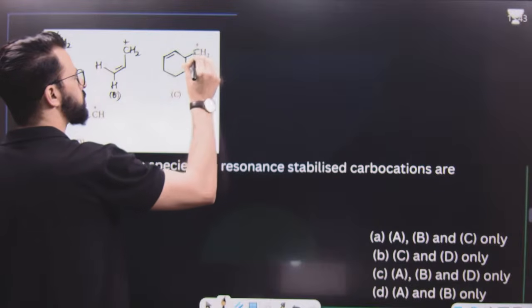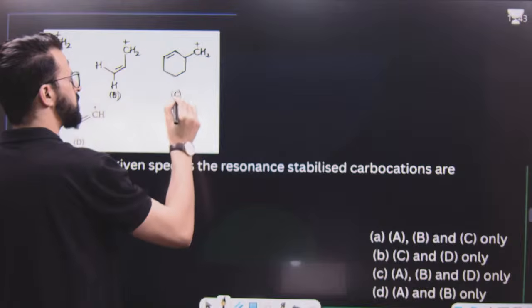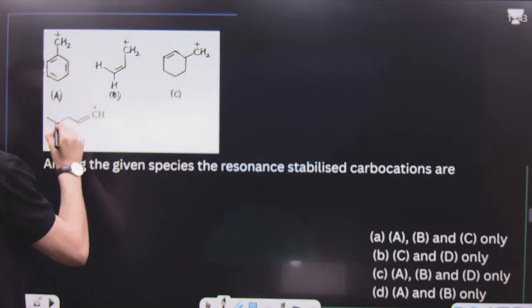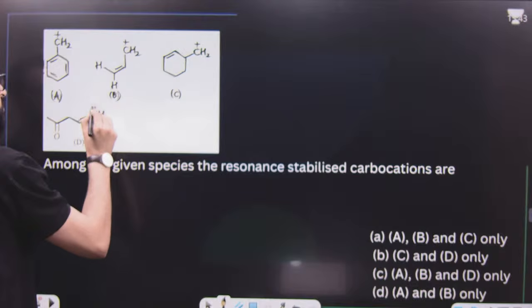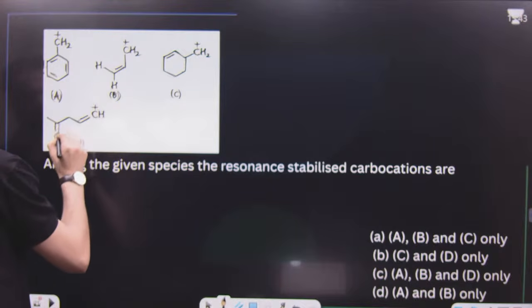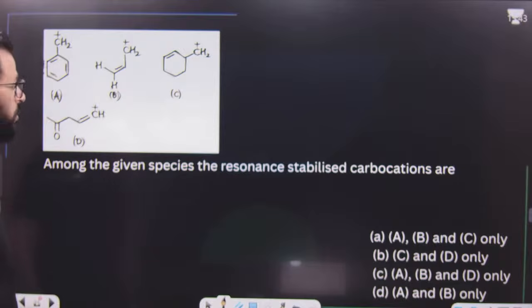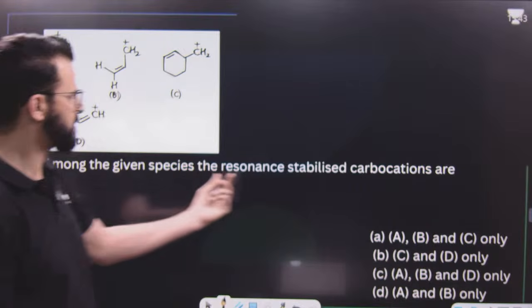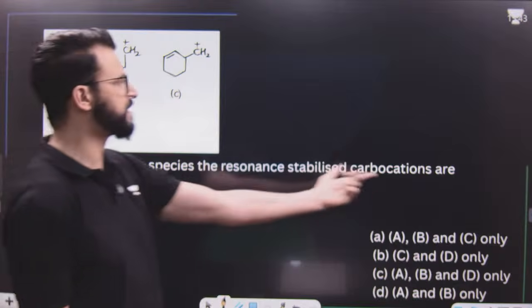You are having C carbocation like this. This is C, dear students. And finally, you are having a carbocation like this. And this is D carbocation. You have to tell me which one is more stable, or what will be the resonance stabilized carbocation species among the given species. Resonance stabilized carbocations.